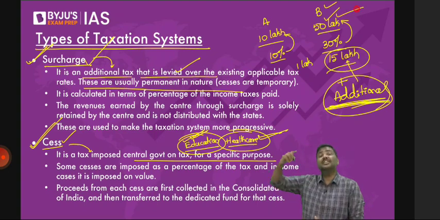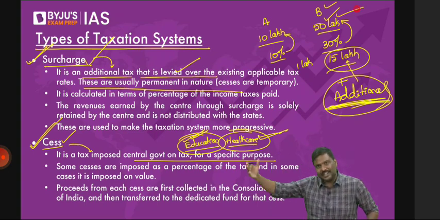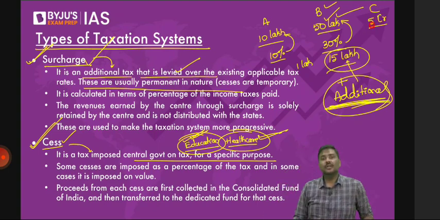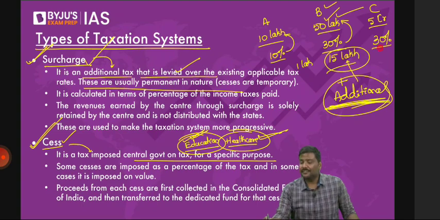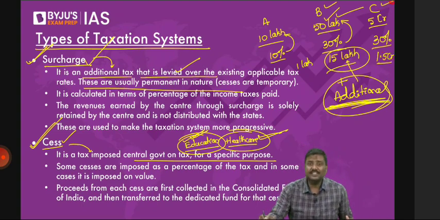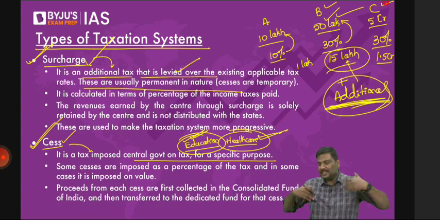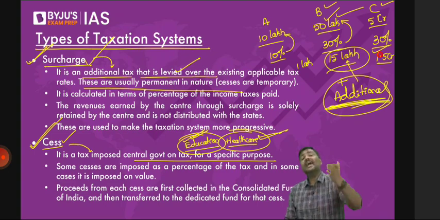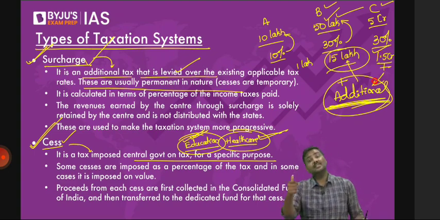Now, I'll give you one more addition here. Imagine there is person C. Person C has an income of 5 crore rupees, and the tax rate is 30%. Let's say the person will pay 1.5 crore rupees in the form of income taxes, again a flat rate of tax. Don't you think person C should be paying much more than 1.5 crore here? Why? Person C has more capacity to pay taxes. So the government will anyway collect 1.5 crore, but in addition to that, they will impose more taxes. That is called a surcharge. And it is done in order to reduce inequality in the system.